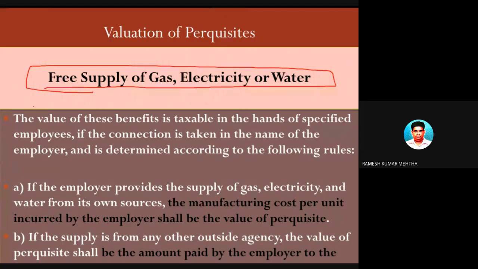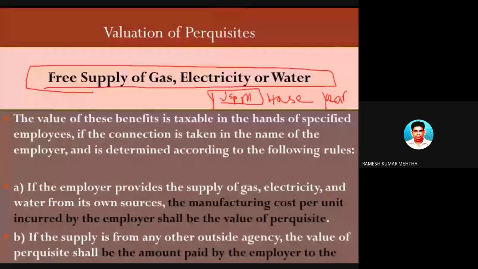जैसे कि for example, Ramesh Mehta is working in JSPM, and he is given a house, and all the full year का जो भी वाटर का फैसिलिटी है, इलेक्ट्रिसिटी बिल है, एंड गैस का जो भी सिलेंडर्स आते हैं, all the expenditures of the employee are paid by JSPM. So this is a benefit provided by the employer to the employee. So we have to find out the value of this particular perquisite, and it has to be added to the gross salary of the employee, and it is taxable.